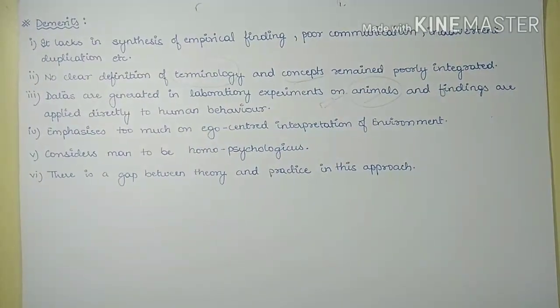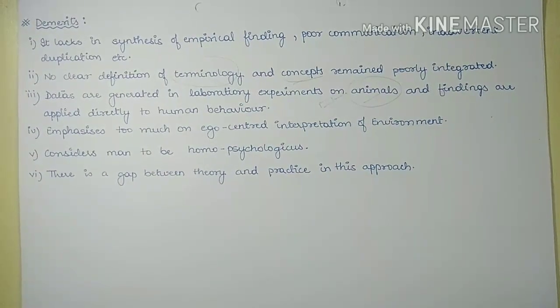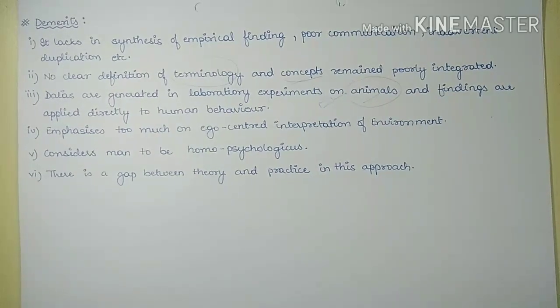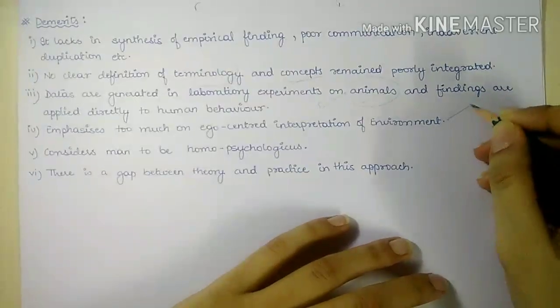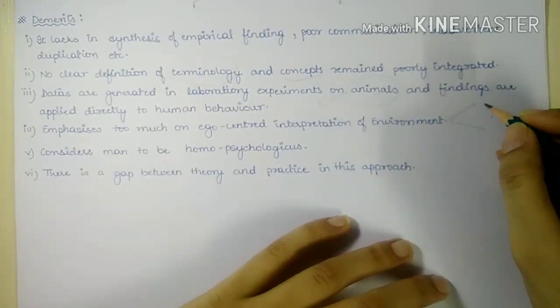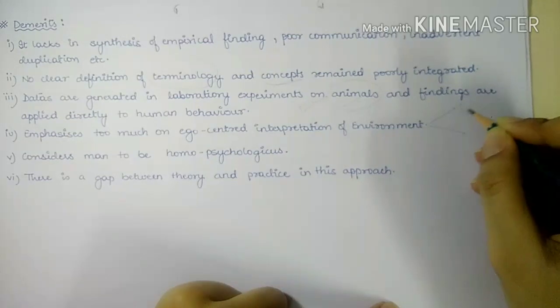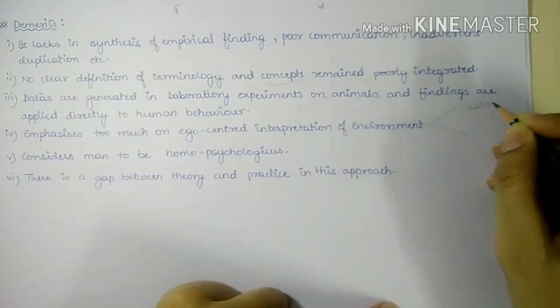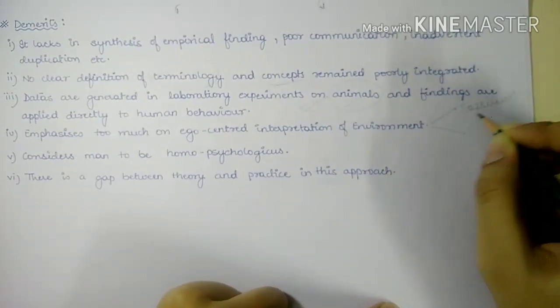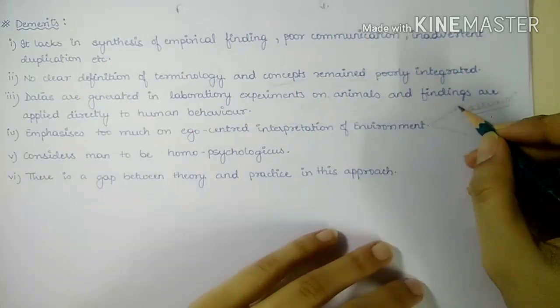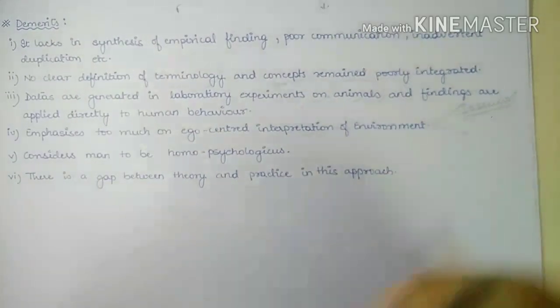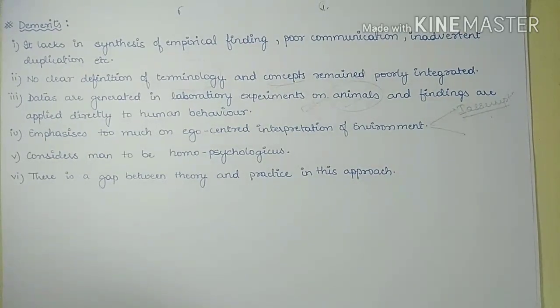Then the next criticism of the behavioral approach is that it emphasizes too much on an ego-centered interpretation of the environment. There are two assumptions in this criticism which are mainly criticized. The first assumption is that the behavioral scholars say they will have a clear image of the environment.